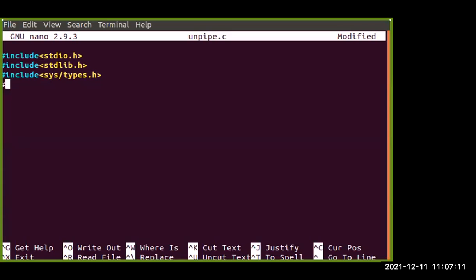We don't know whatever the file types will be, what the value will be. Now there will be two parts, as I said, one for the server side and one for the client side. So two functions will be there, one for the server side and one for the client side.